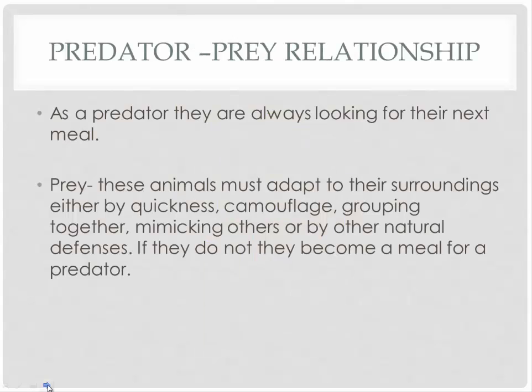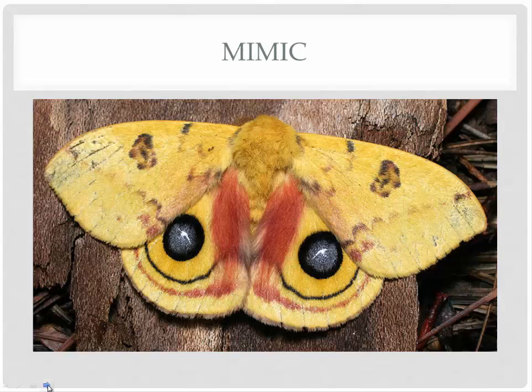Predator-prey relationships. As a predator, they are always looking for their next meal. Consequently, the prey, these animals must adapt to their surroundings either by quickness, camouflage, grouping together, mimicking others, or by natural defenses. If they do not do this, they become a meal for a predator. Here's an example of mimicry.